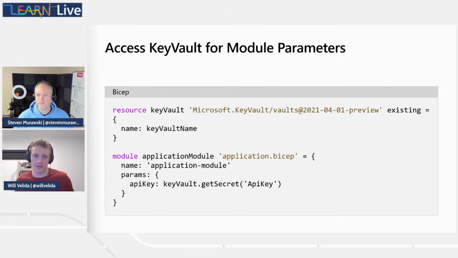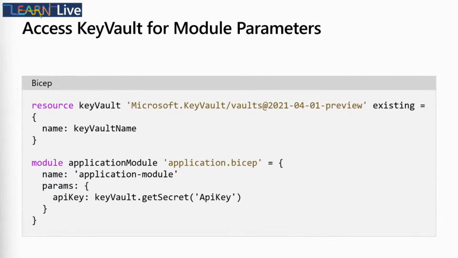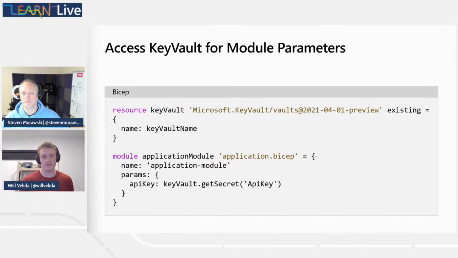Yeah, so like you said, this is an existing Key Vault that we're using. So we define it as a normal resource, but the key thing to note here is we've got that existing keyword. Essentially that tells our Bicep template, hey, this resource already exists, but I still want to use it. So we bring that into our Bicep template and we provide the name of our Key Vault. And then there's this cool Key Vault function here, essentially .getSecret.